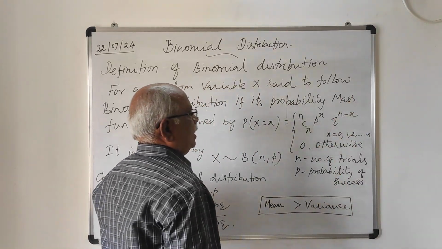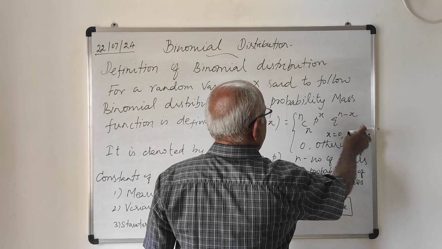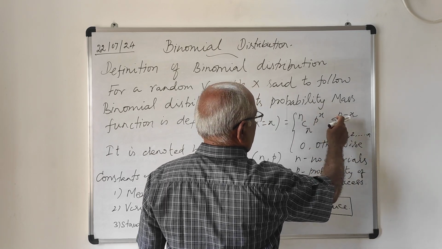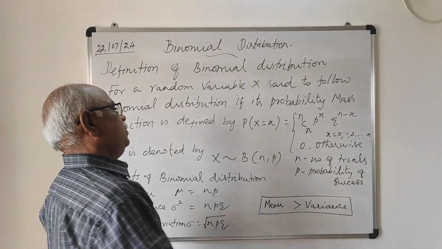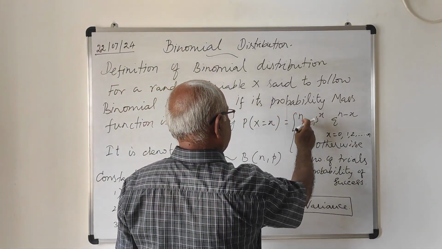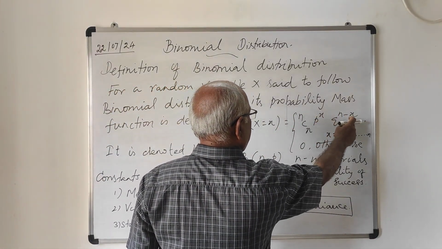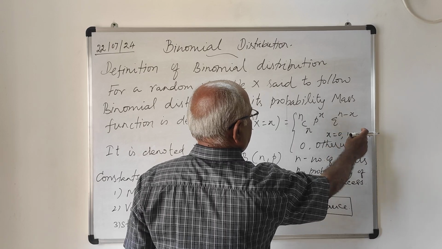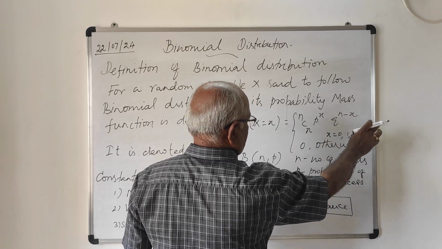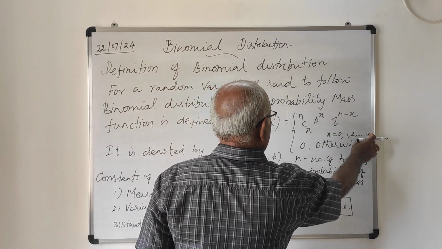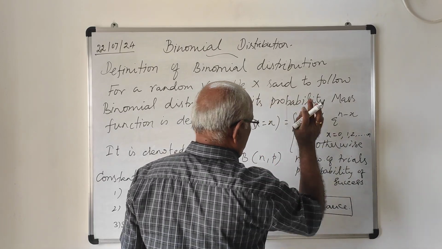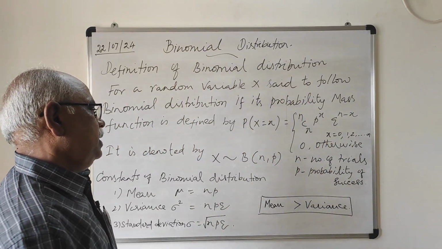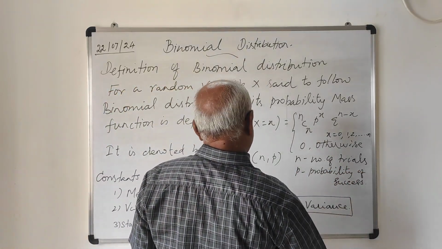Number of trials n. Probability of success is p. Probability of failure is q. Therefore, the binomial distribution function is P of X equal to x is equal to nCx p power x into q power n minus x, where x equal to 0, 1, 2, up to n, and 0 otherwise. Except for all these n values, the binomial probability mass function is 0. n is the number of trials, p is the probability of success.